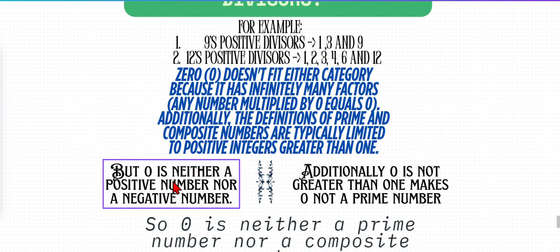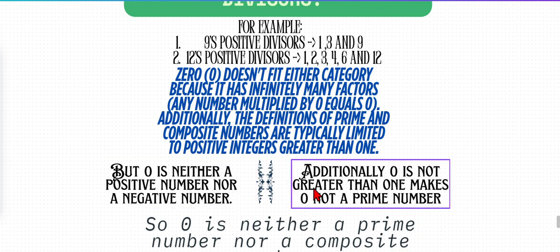But 0 is neither a positive number nor a negative number, as it should be a positive number to become a prime number or a composite number. So it's neither positive nor negative, which makes it neither prime nor composite.